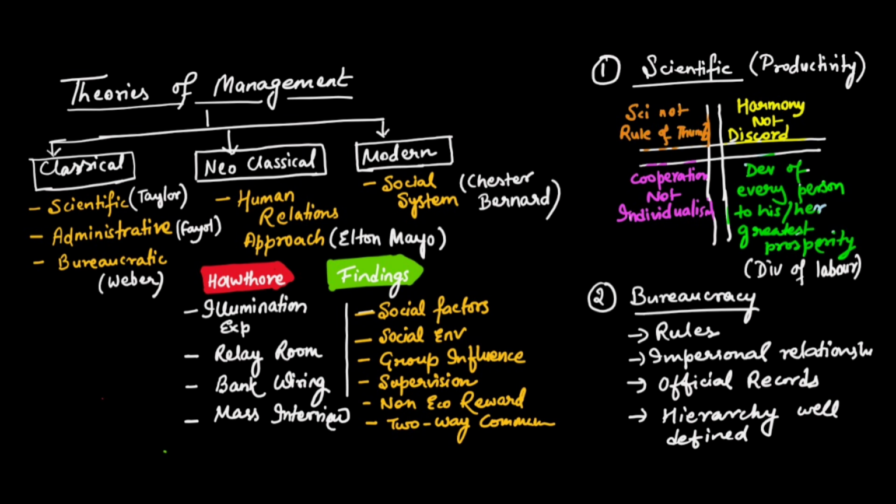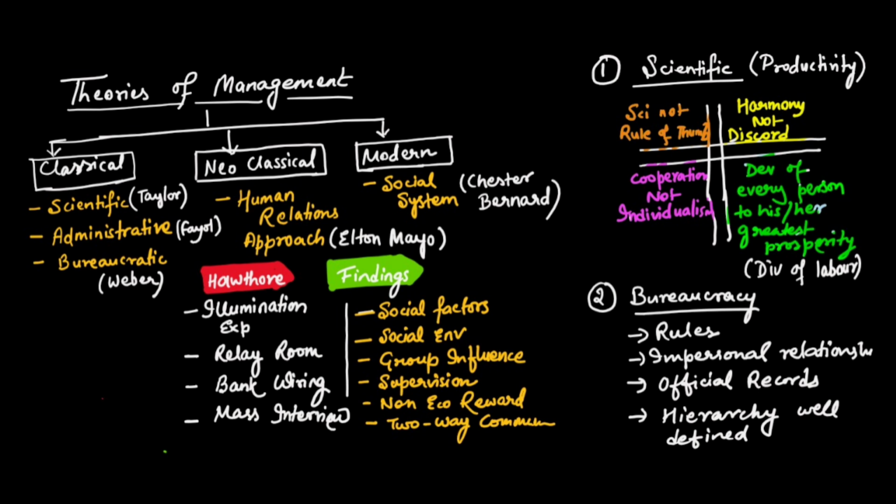So let's first learn the classical theory. So under classical theory come three theories: the scientific theory, administrative theory, and bureaucratic theory. The scientific theory was given by Taylor. He is known as the father of scientific management. Administrative theory was given by Fayol, Henri Fayol. He is known as the father of administrative management. And the bureaucratic theory was given by Max Weber, and he is known as the father of bureaucratic management.